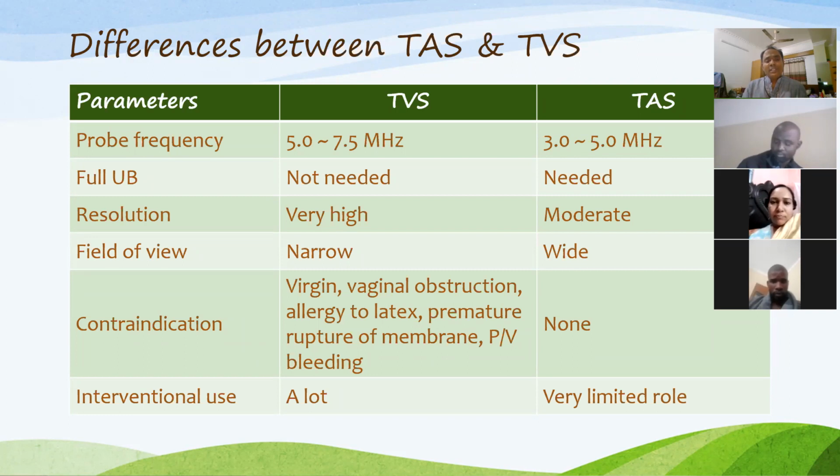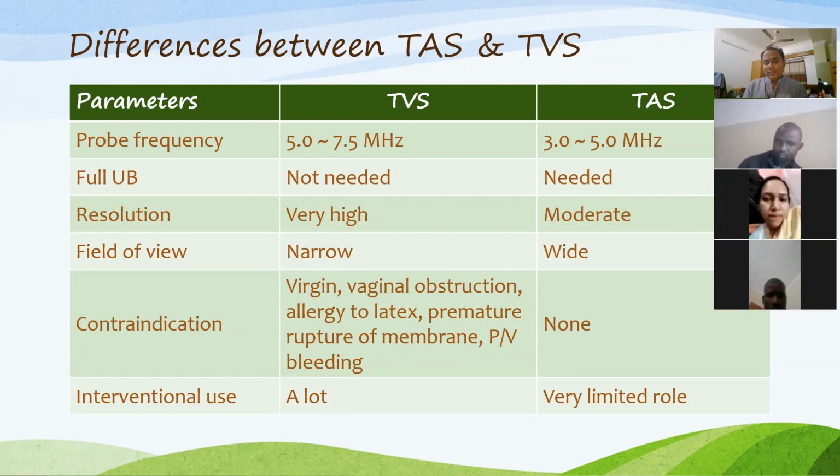Contraindications in case of TVS: you know very well, as it is introduced through the vagina, virgin women are not allowed to do TVS. You cannot introduce the TVS probe in case of vaginal obstruction or stenosis.